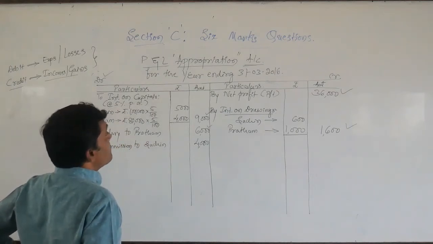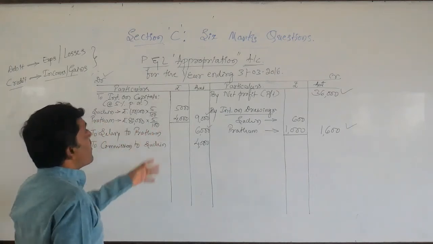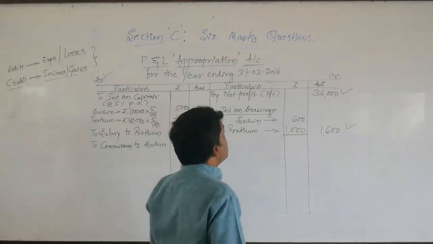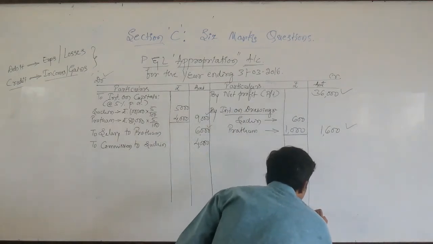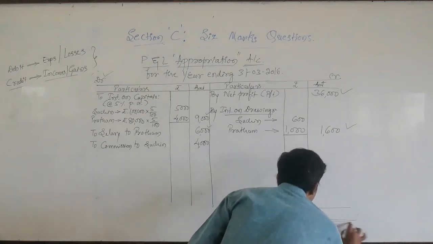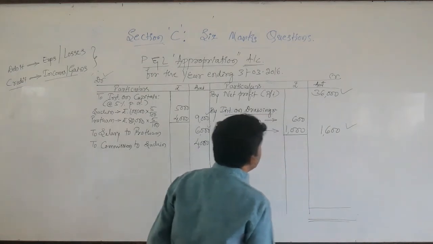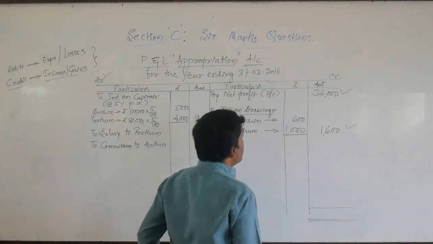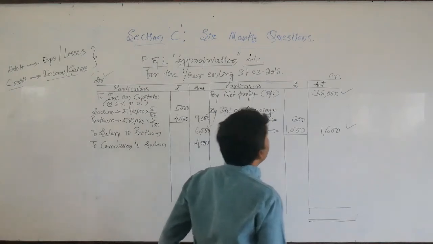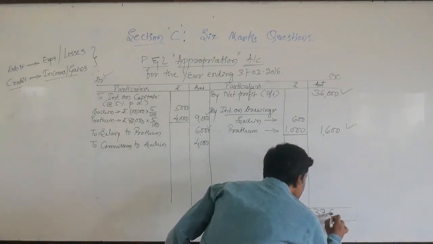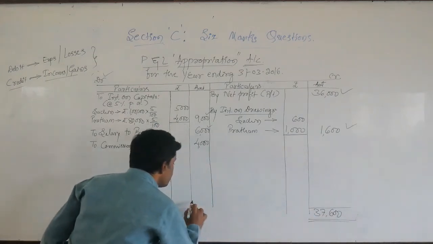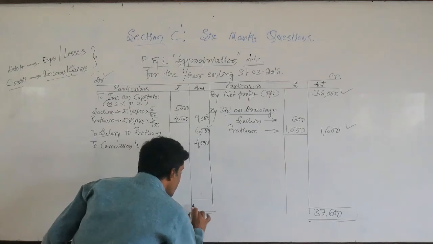By observing this problem, we can see the credit side is more than the debit side. Here I am making the total of the credit side. The total of the credit side, dear students, you can ascertain with your calculator, 37,600.